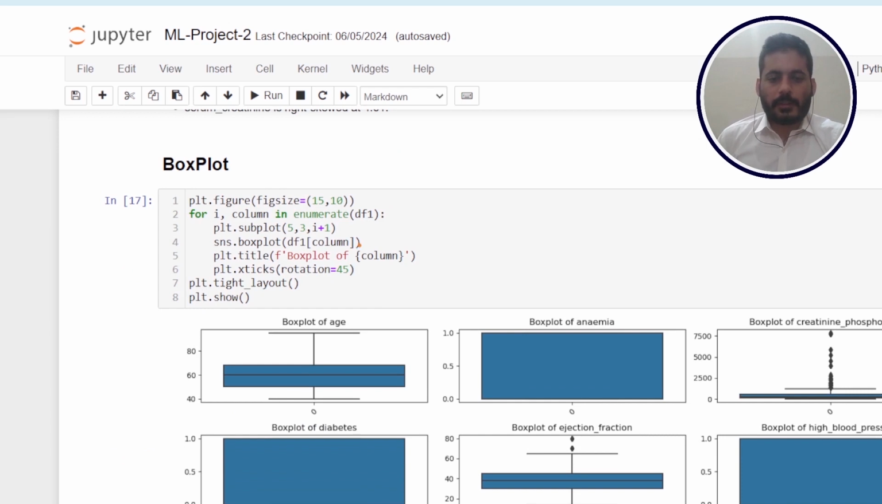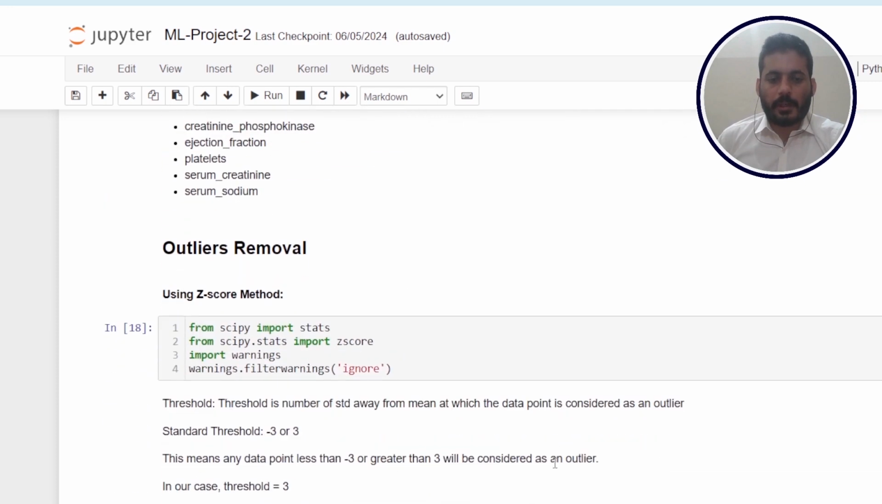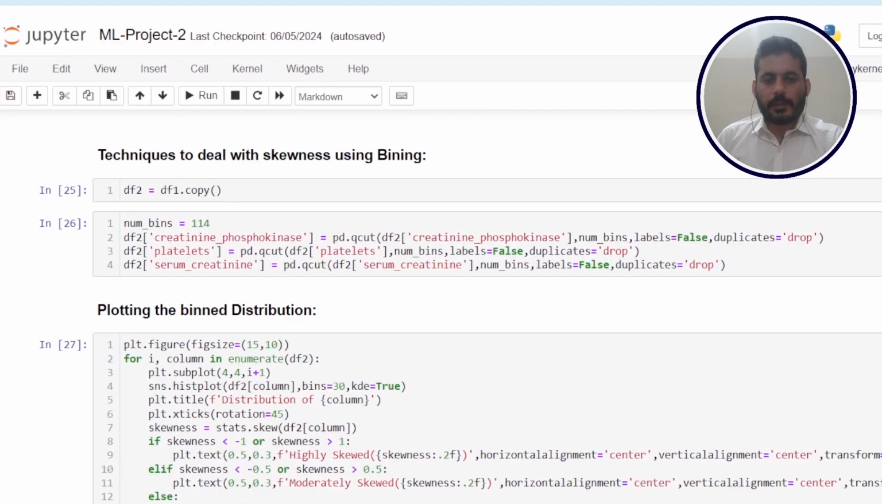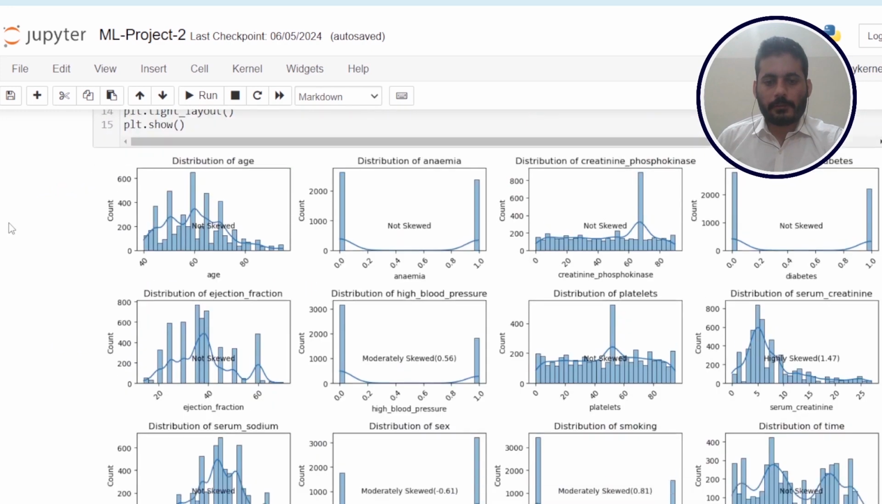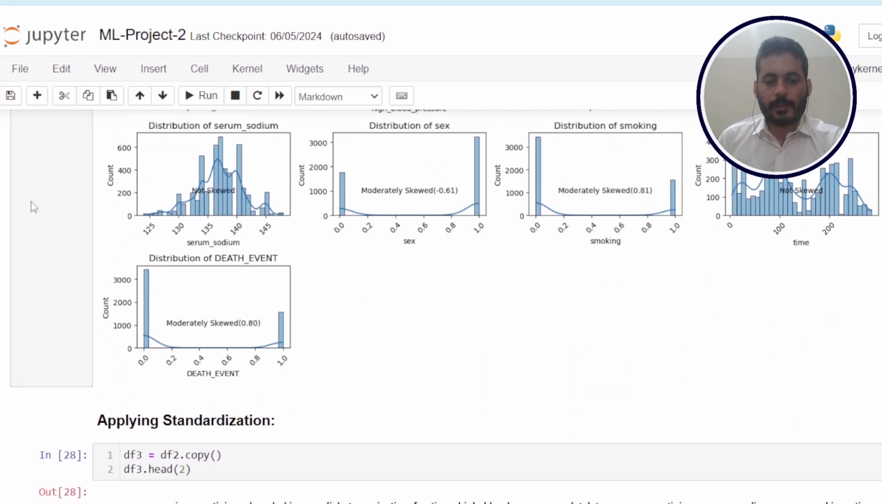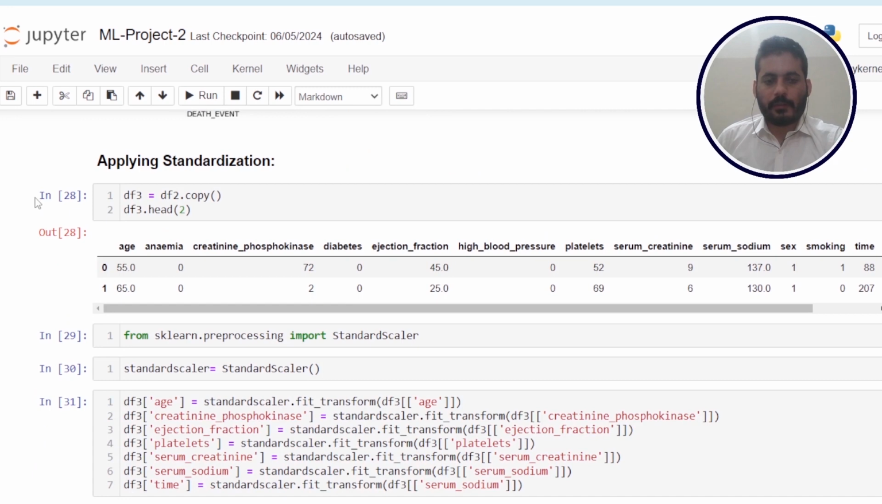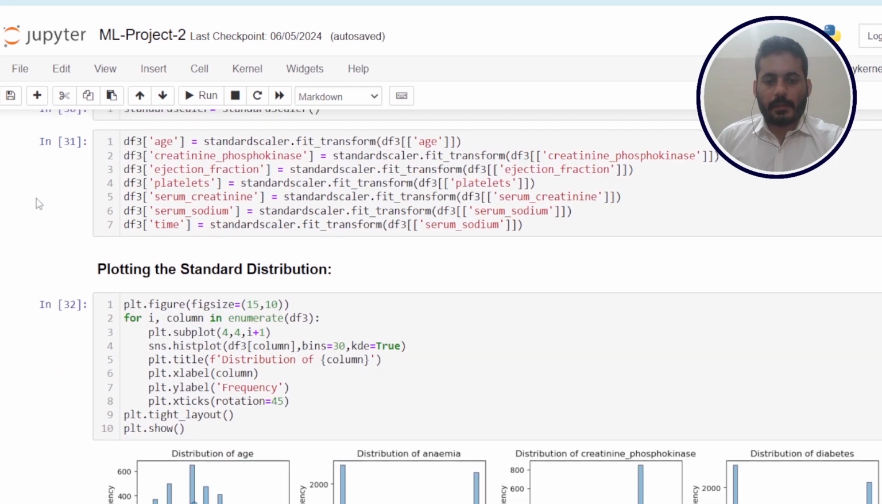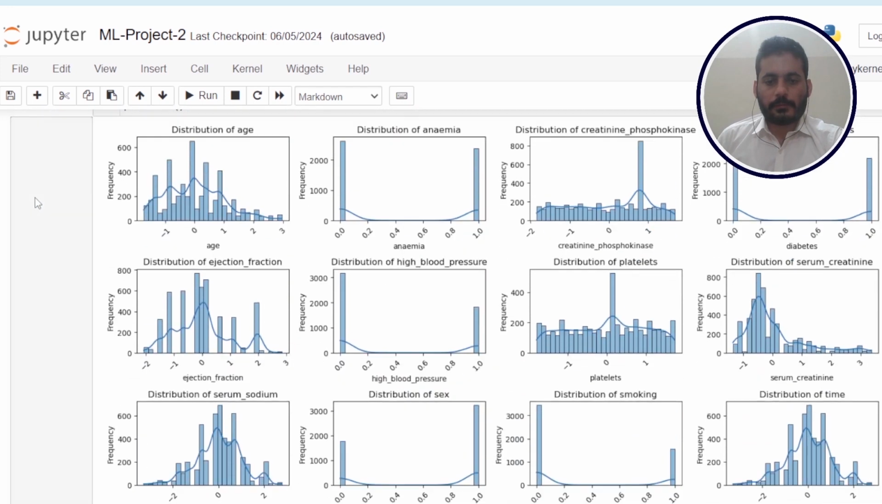Afterwards, we plotted the box plot. The box plot tells us whether a feature has outliers present in it or not, whether in the upper bound or the lower bound. To treat outliers, we used the z-score method. We used quantile based methods to reduce them, so we can see the data distribution has been improved. Afterwards, we applied feature scaling such as standardization to scale down the ranges of features. Now we can see that all of our features are scaled down.